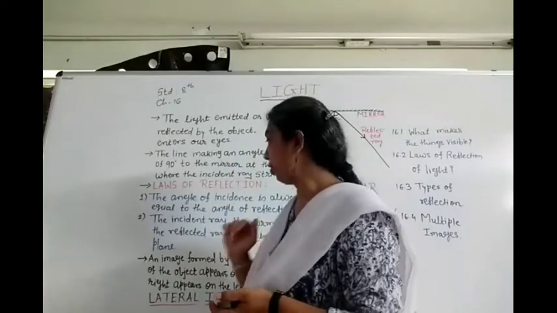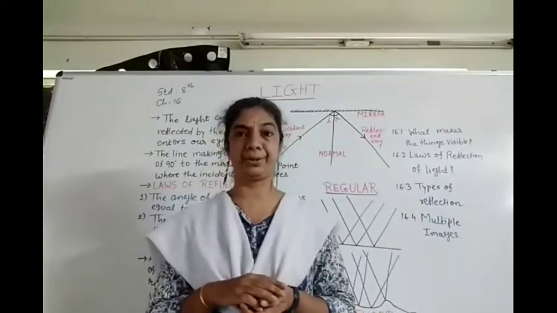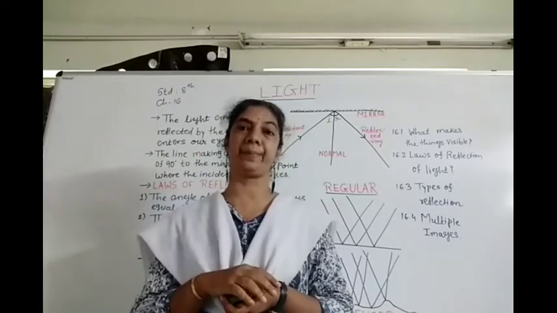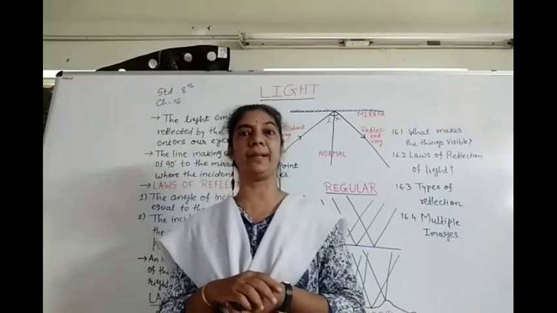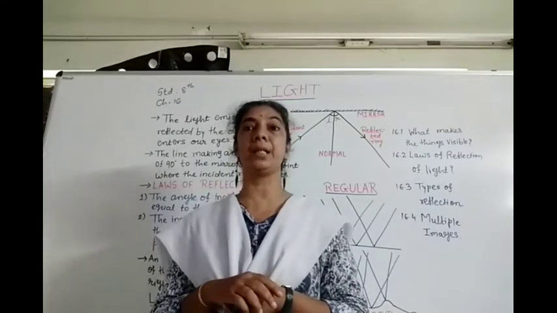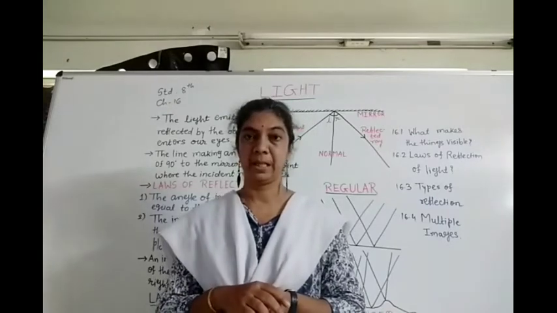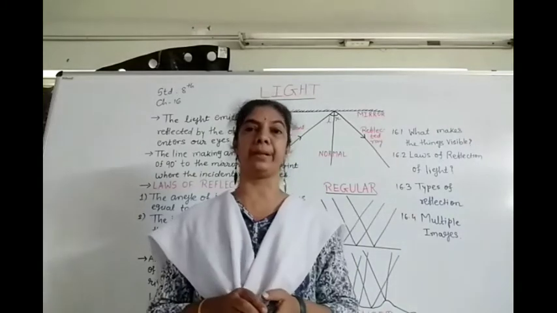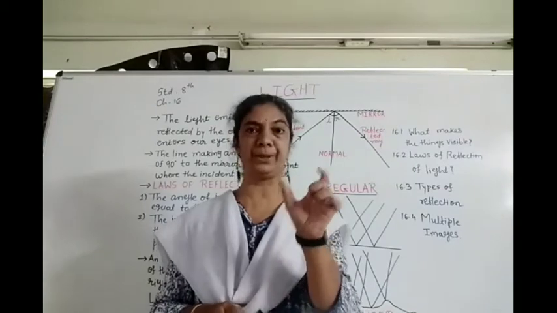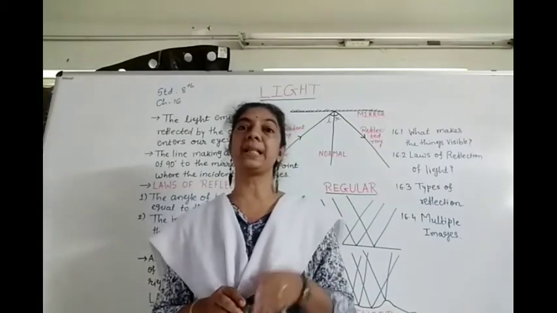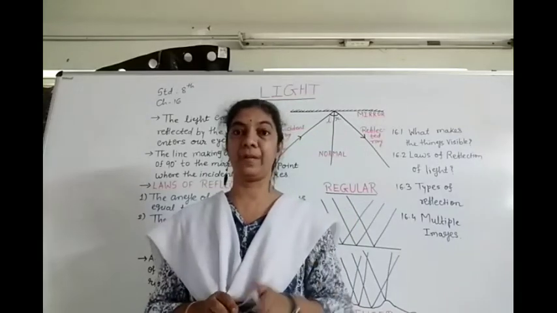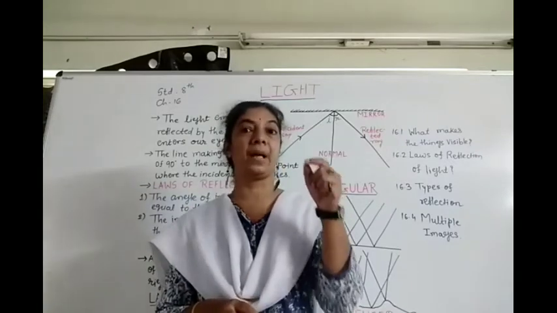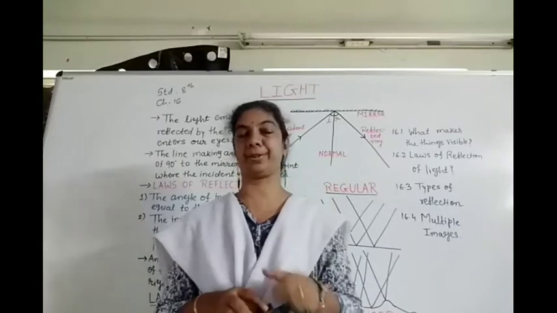After this discussion of the laws of reflection of light, in our chapter, the things which are given, which you have studied earlier in 7th standard, are reflection by plane mirror and the characteristics of the image. Just now, as I had shown you, the object which is in front of the mirror, we call that the object. And whatever we are seeing inside the mirror, we are not able to touch that, but we can see it. That is known as the image of the object.